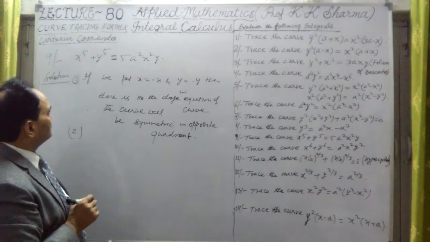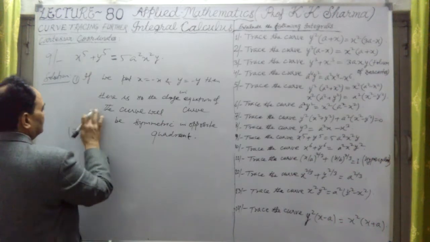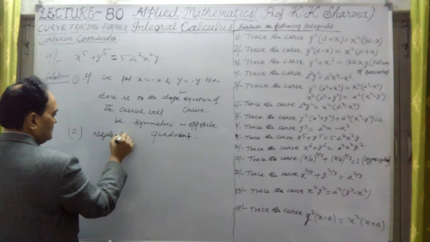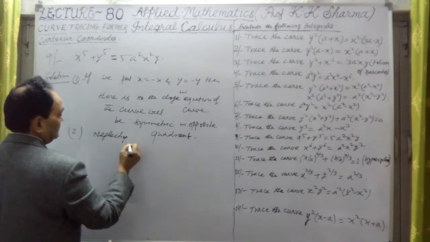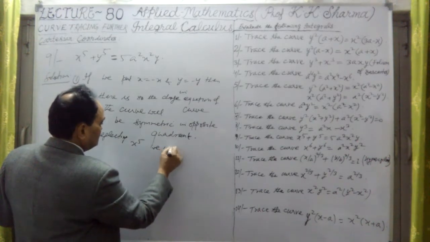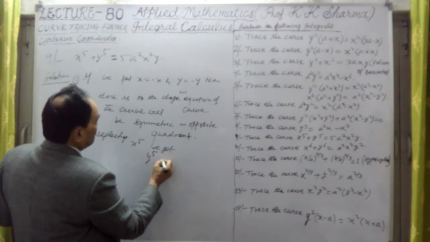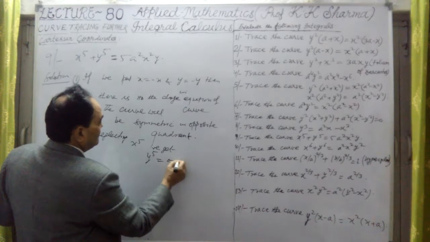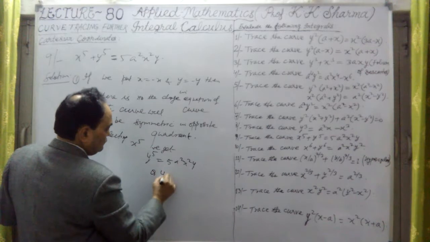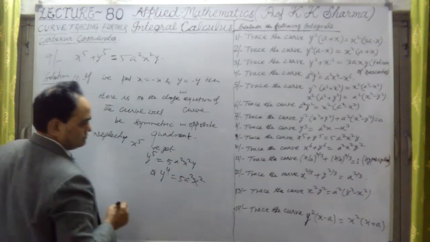Okay, now first let me neglect x^5. Neglecting x^5, we get y^5 equal to 5a^2 x^2 into y, or y^4 is equal to 5a^2 x^2.